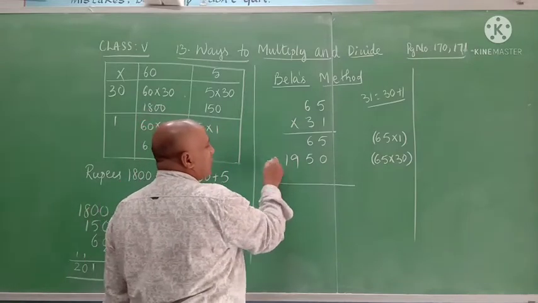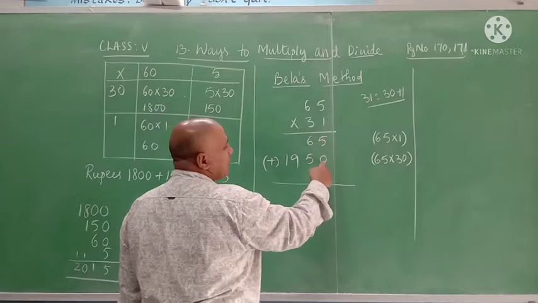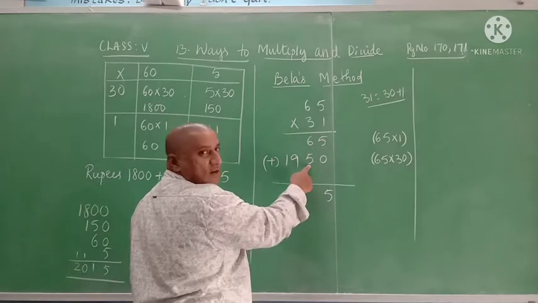Now she added both the products. So it is 5 plus 0, 5. 6 plus 5, 11.